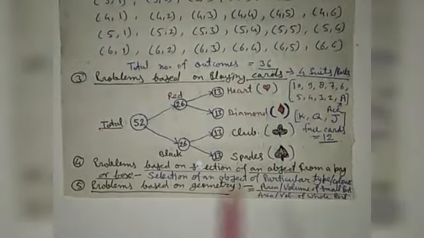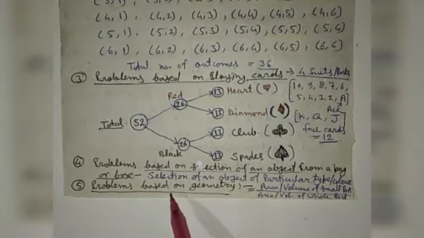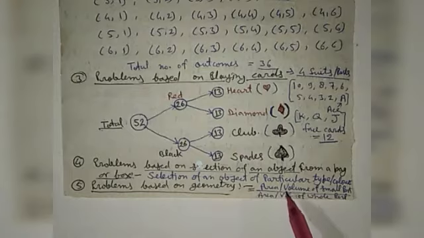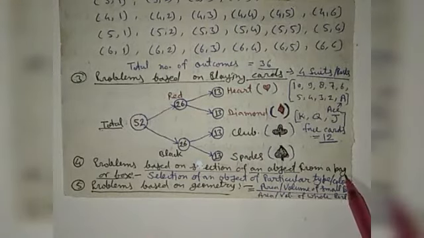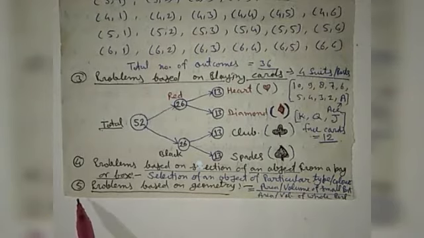Now the next type of problem is based on the selection of an object from a bag or a box. This selection of an object of a particular type or particular color is also based on the same formula. And the next type of question is based on geometry.